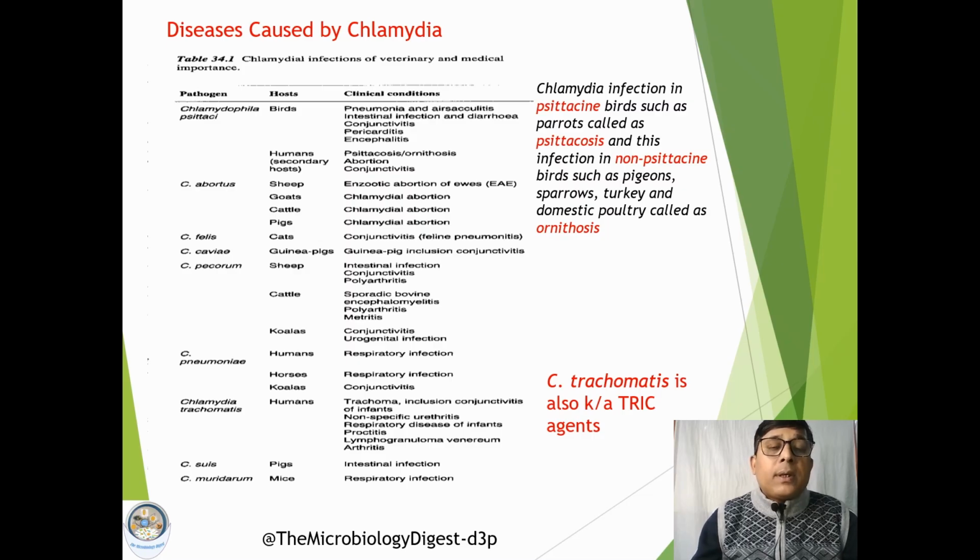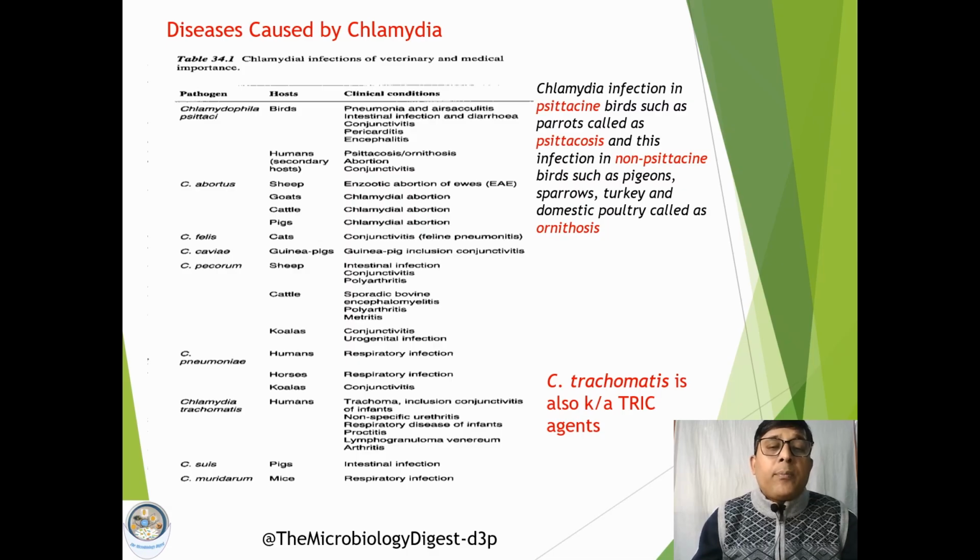Then in the case of other species of animals, it is responsible for some other diseases, mostly abortion. In many species it is associated with chlamydial abortion. In cattle, sheep, goats, in all these species it is responsible for chlamydial abortion.